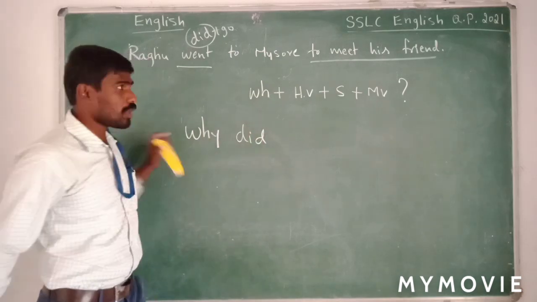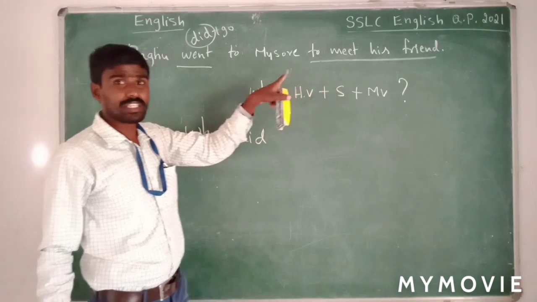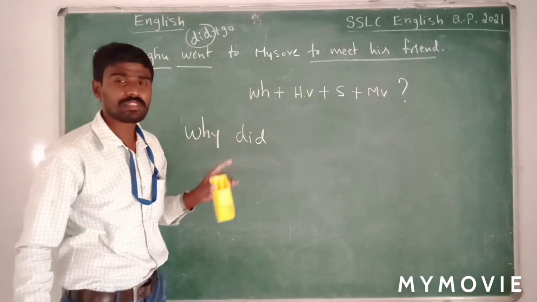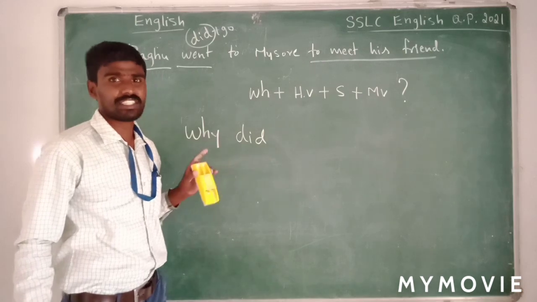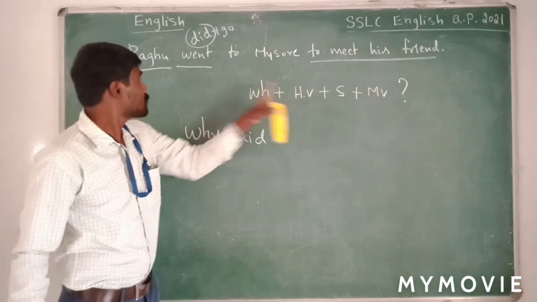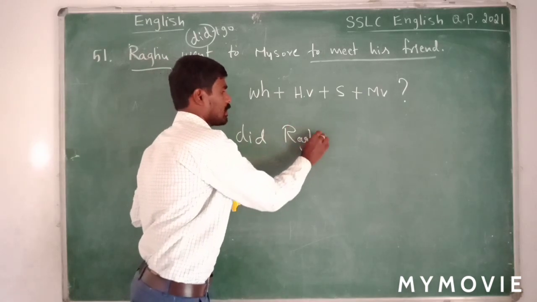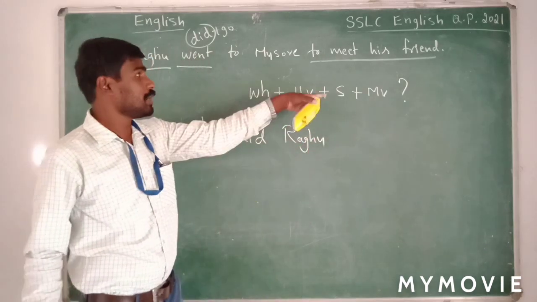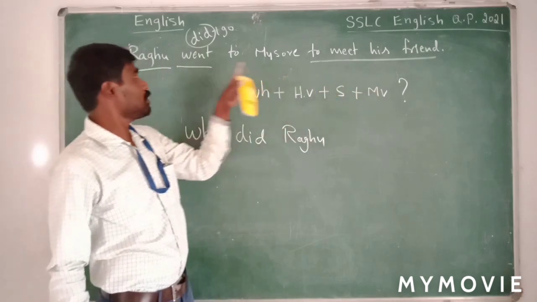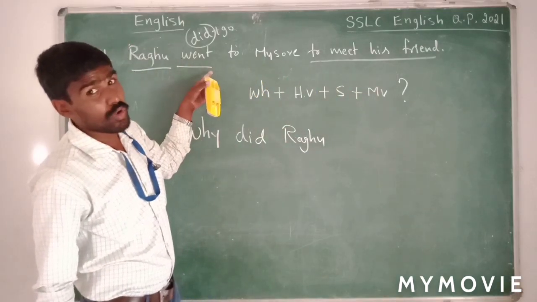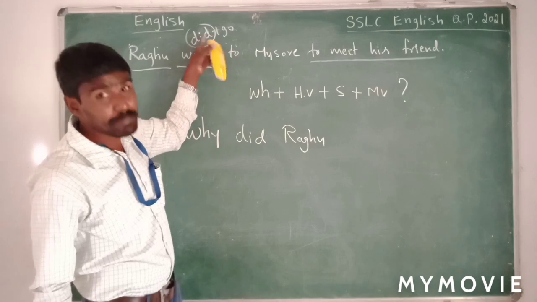Why did? Now the subject. What is the subject in this sentence? Raghu. Subject means the doer, the performer in the sentence. Subject Raghu. Why did Raghu, main verb. What is the main verb? We had went, and when we broke it, we got did plus go.